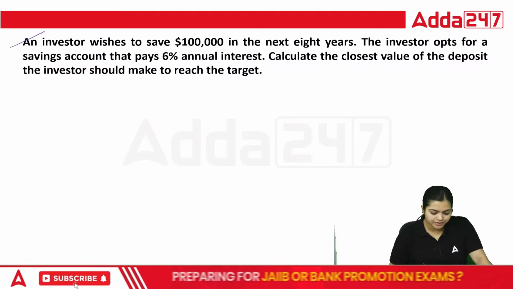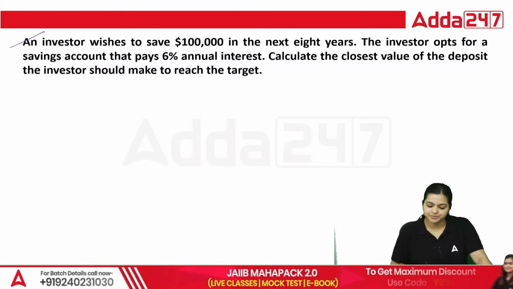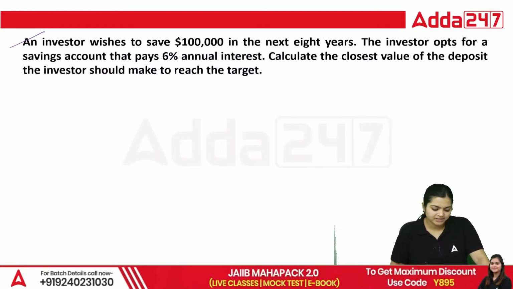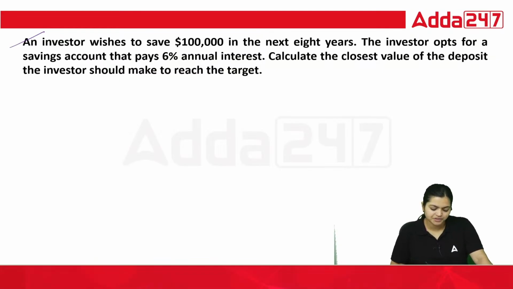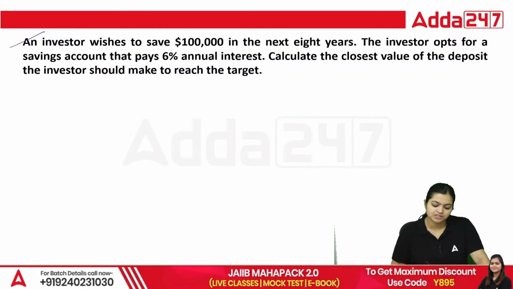An investor wishes to save $1 lakh in the next 8 years. The investor opts for a savings account that pays 6% annual interest. Calculate the closest value of the deposit the investor should make to reach the target.